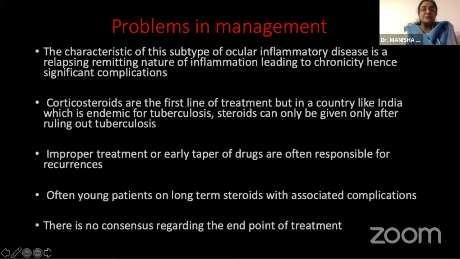Now, problems in the management of these patients basically are that these are young patients who have a relapsing and remitting nature of inflammation, leading to a very chronic situation with significant complications. The corticosteroids are the first line of treatment, but in a country like India, which is endemic for tuberculosis, steroids can be given only after we are very sure that there is no evidence of underlying tuberculosis. Improper treatment or an early taper of the drugs are often responsible for recurrences in these patients. And often these patients are young, on long-term steroids with all associated complications like diabetes and secondary glaucoma.